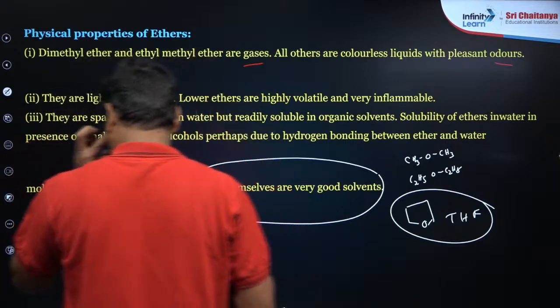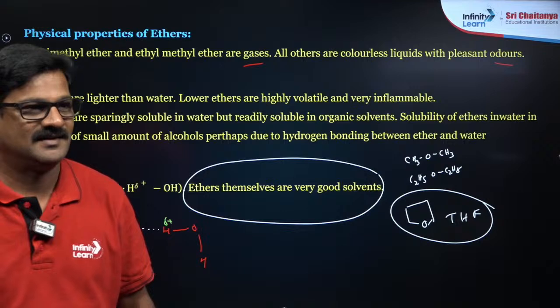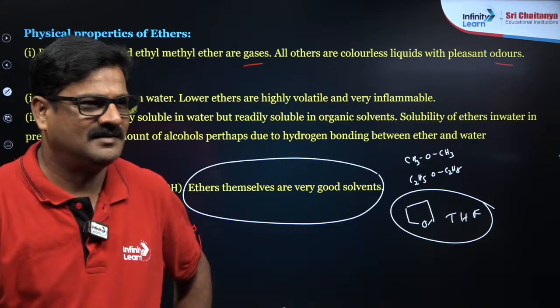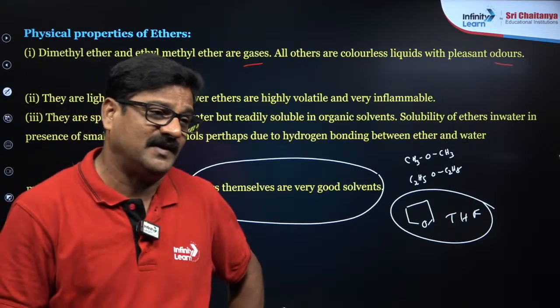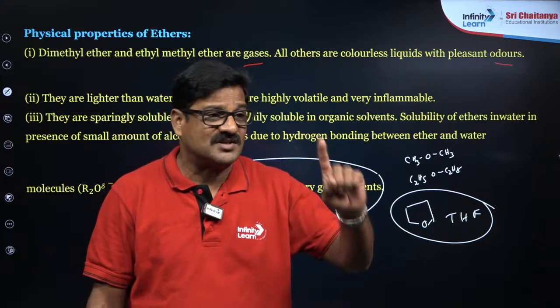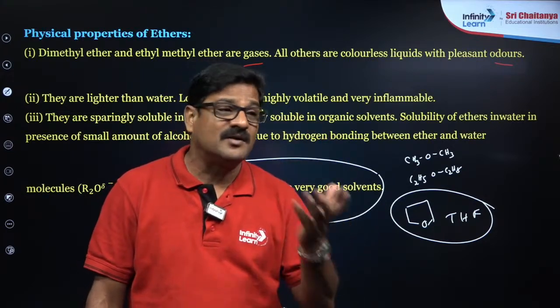Understand? Now, physical properties of esters. Esters are colorless, no doubt about that, but esters have a fruity smell, a ripened fruit smell.